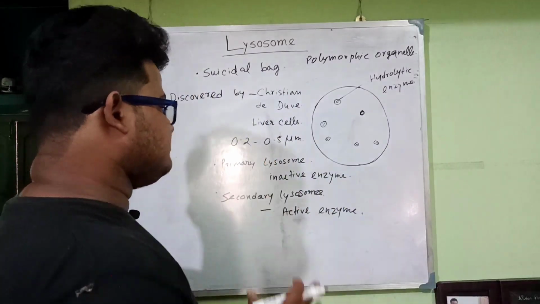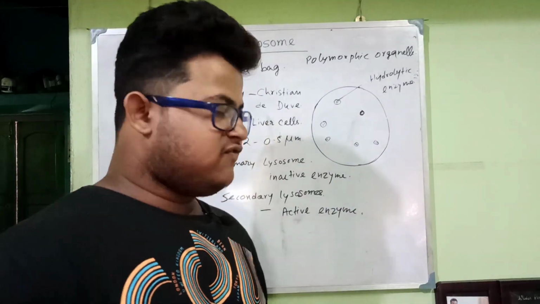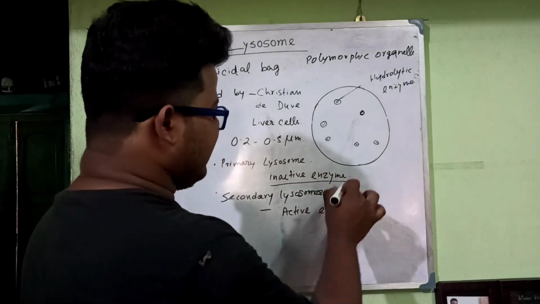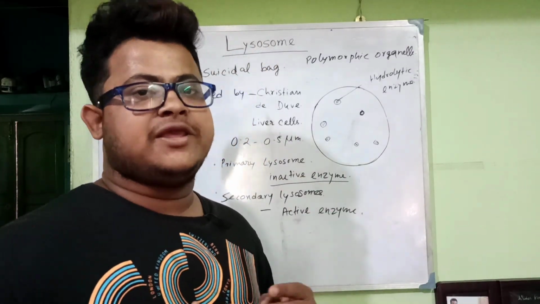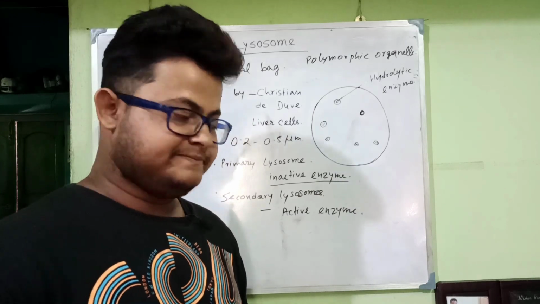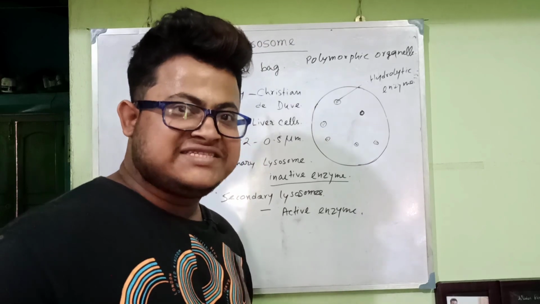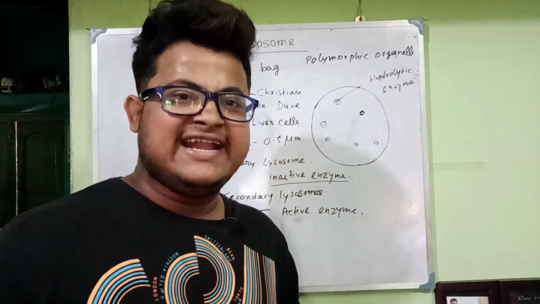The enzyme needed for digestion is originated by the endoplasmic reticulum. After that, when it is coupled with a food vacuole as well as the vesicles of Golgi bodies, it becomes active, which is known as the secondary lysosome.